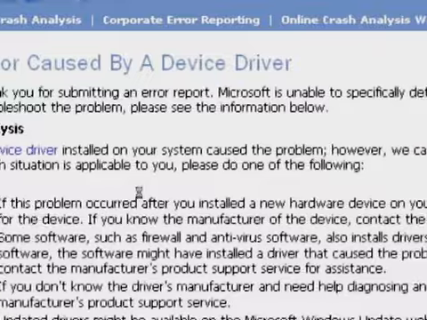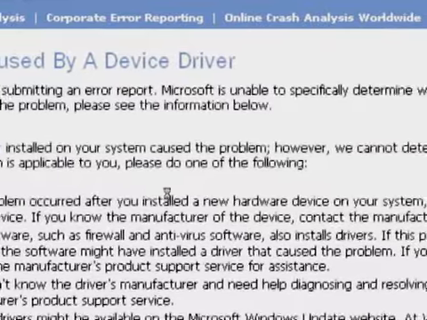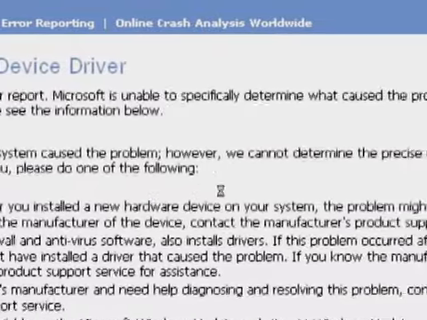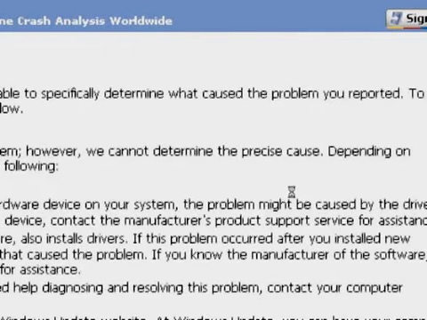I'm glad that they're happy, and I know that I'm helping them figure out the cause of the problem and maybe help me in the future or help other people that encounter the problem. But if you read the second sentence, that's not really true, is it? It says Microsoft is unable to specifically determine what caused the problem you reported. Well, that's right. In fact, what's going on underneath the hood there is that the online crash analysis has done the same analysis we're going to show you how to do.